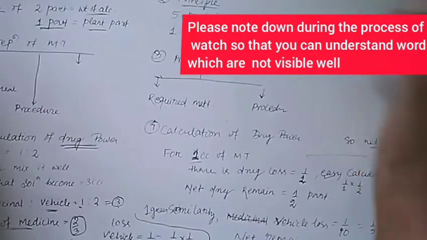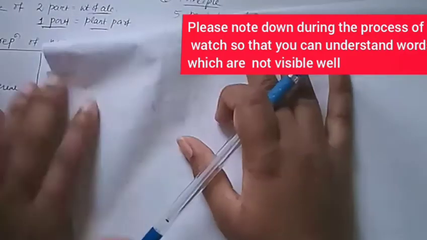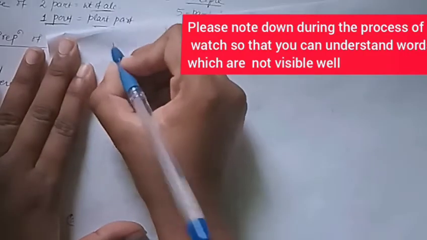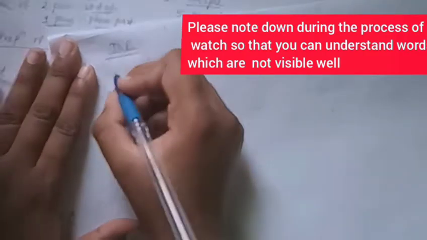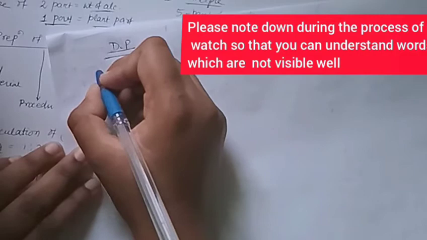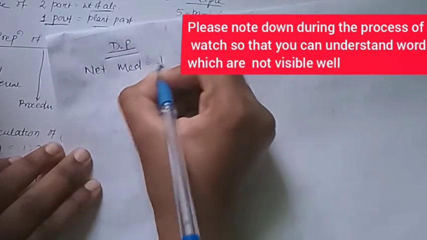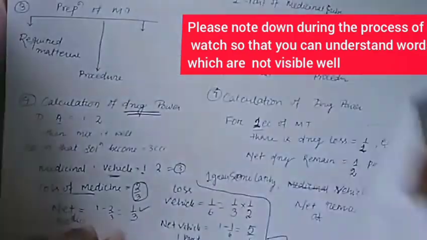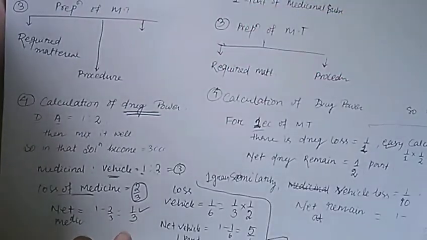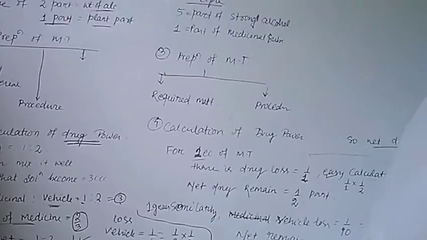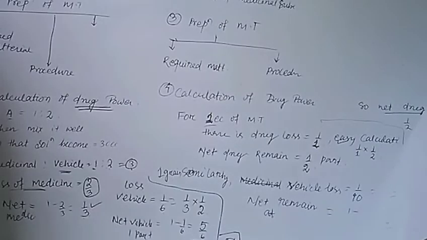Then for drug power calculation we should know, we take net medicine is equal to 1/3. Here net medicine is equal to 1/3. Here the question arises, why in this part do we take 1/3, why not 2/3?